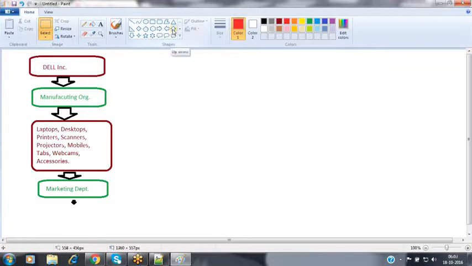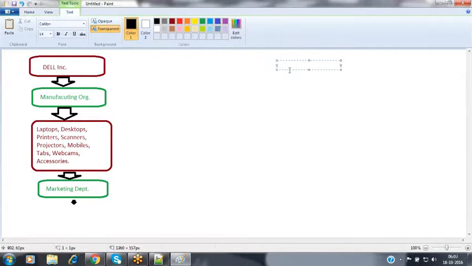Suppose the Dell people have selected one area. Assume they are planning to conduct a campaign in Hyderabad, and especially in Amirpet. Why have they selected this Amirpet area? Because Amirpet is a very crowded area from morning to evening. So many people are passing through this area, so we can capture more and more customers, more and more people, in order to promote your products.